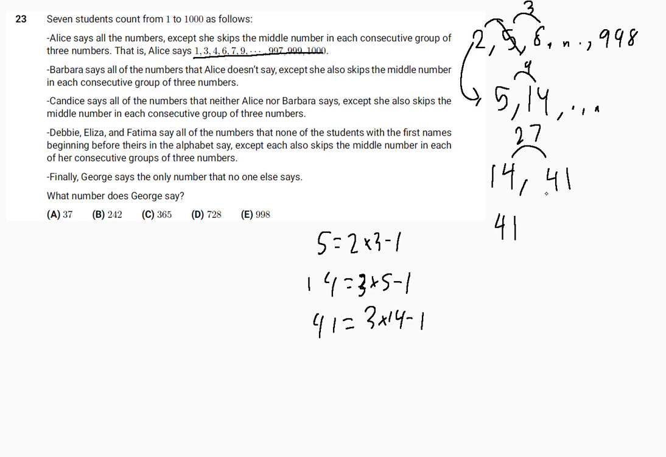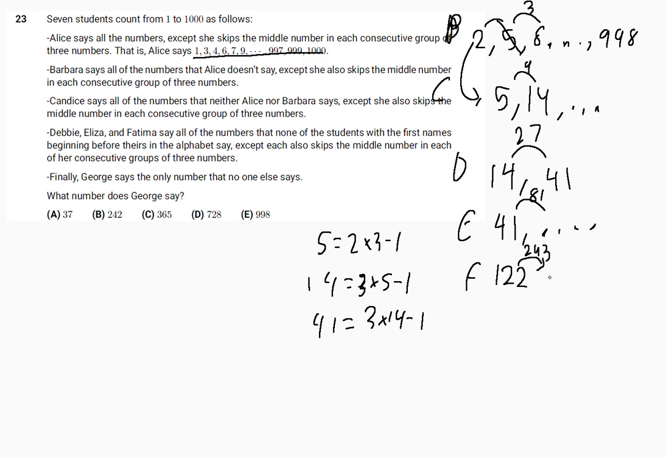the first term that Fatima says is equal to 122. And she skips by 243. And this means that George says the number that nobody else says, which is, if we continue on this pattern